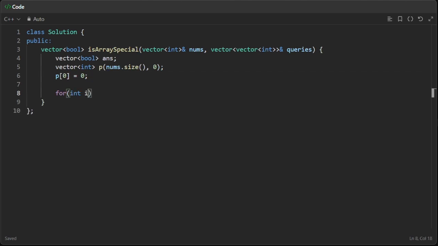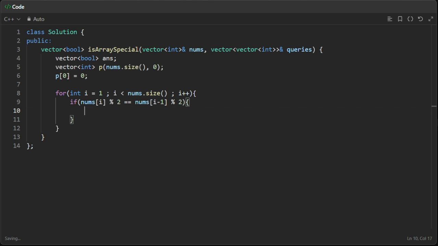So then we will run a for loop of i starting from 1 and then i less than nums dot size, i plus plus, right? Now we need to check that if nums of i modulo 2 is equal to nums of i minus 1 modulo 2, then that means these two adjacent elements are having the same parity. So in that case, at the index i in p, we will store whatever was the value at the previous index plus 1, right? Otherwise, we will store whatever was present at the previous index, right? So this will initialize our prefix array.